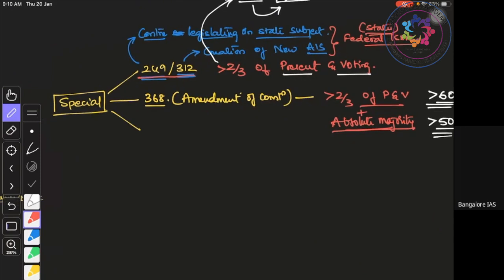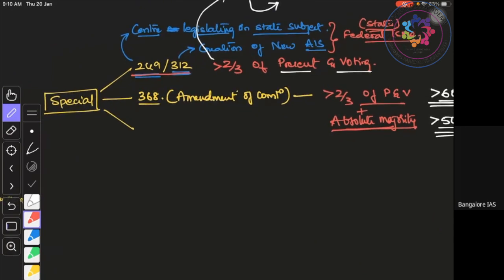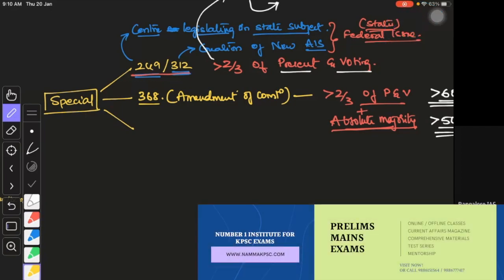Right. And the last one is special majority under Article 61. Under Article 61, it is impeachment of the president.